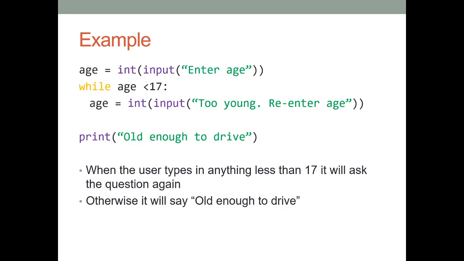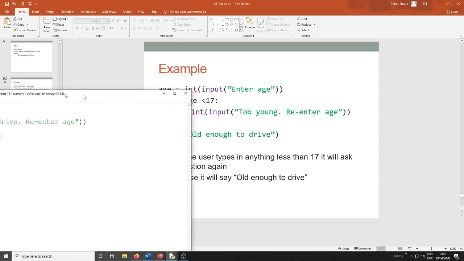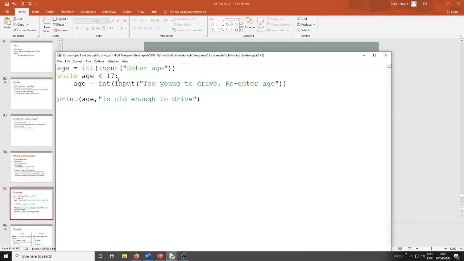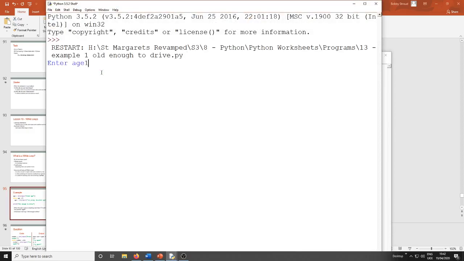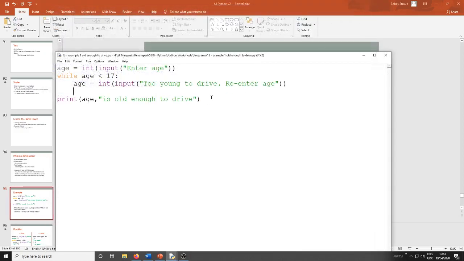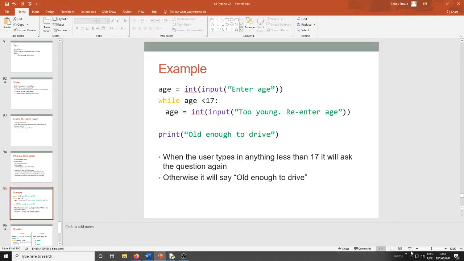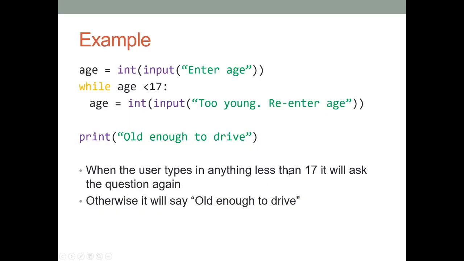You know what? I'll get the bit of code that I've made up that shows that working. So here it is. This one's slightly different. It will say what your age is. Enter age, let's say 10, too young to drive, re-enter age, 14, too young to drive. I'll enter my age. I am old enough to drive. So that is how it works, and it will go on over and over again.